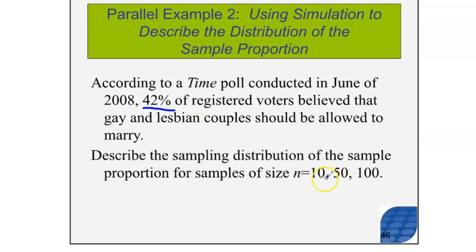Describing the sampling distribution with n equals 10, n equals 50, and n equals 100, it should be something that you could guess. As this sample size gets larger and larger, you should be able to guess that 1, the sampling distribution of this proportion gets less and less spread, and 2, the sampling distribution is going to be very, very close to that 42%. So it's going to have a small spread, and it's going to be normal.